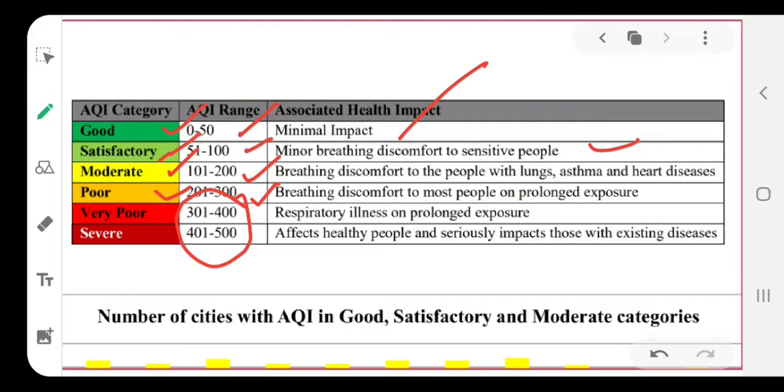And that's why as an individual I request all of you to reduce air pollution, try to think of new methods by which we can reduce the air pollution. So I think I have tried to explain the concept of AQI in short to you via this video.